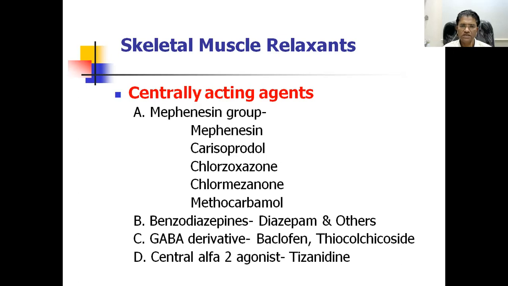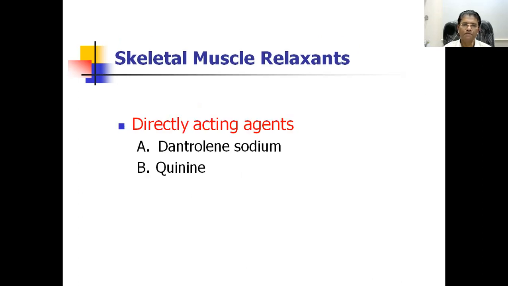Another group is the benzodiazepines. They are sedative hypnotic agents. Here, diazepam and lorazepam act on GABA receptors and produce muscle relaxation. There are GABA derivatives like baclofen and thiocolchicoside that mimic the GABA action and relax the skeletal muscles. And tizanidine is a special drug which acts as an alpha-2 agonist in the central nervous system, and it blocks the contractions of the skeletal muscle.